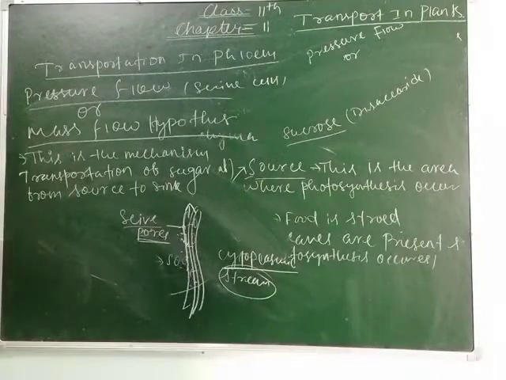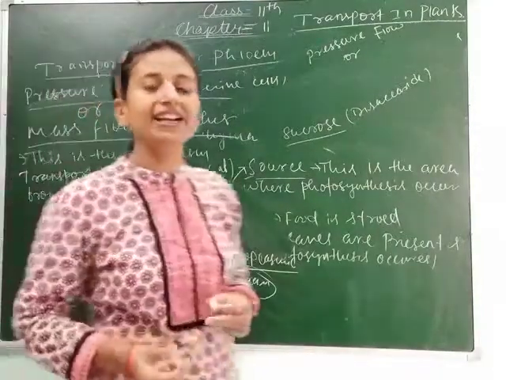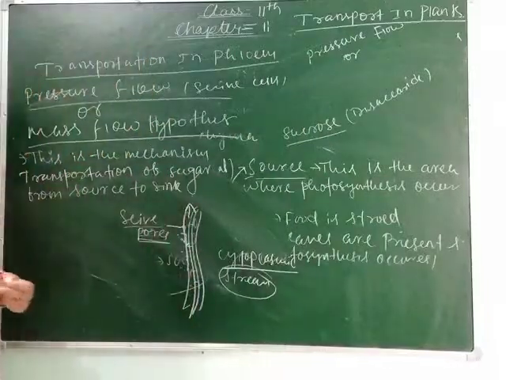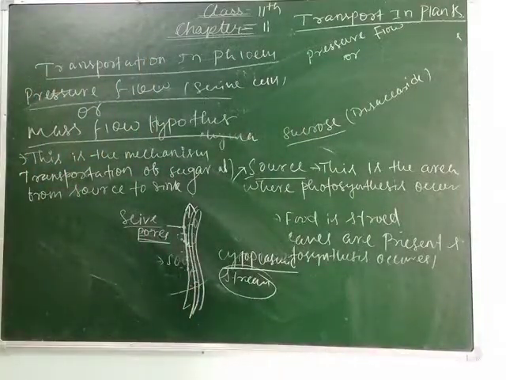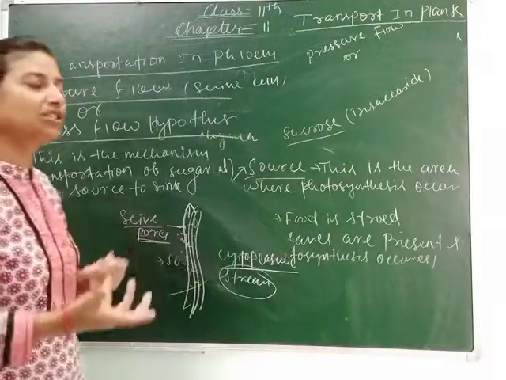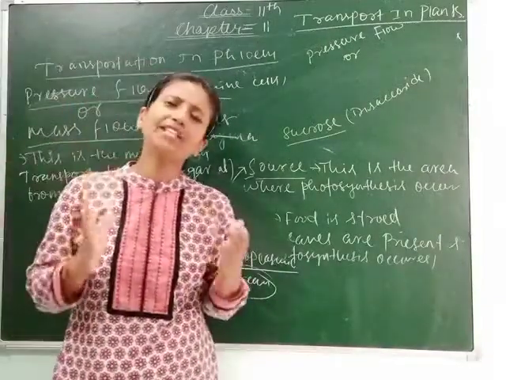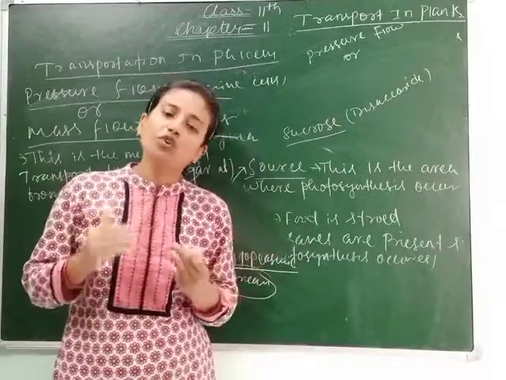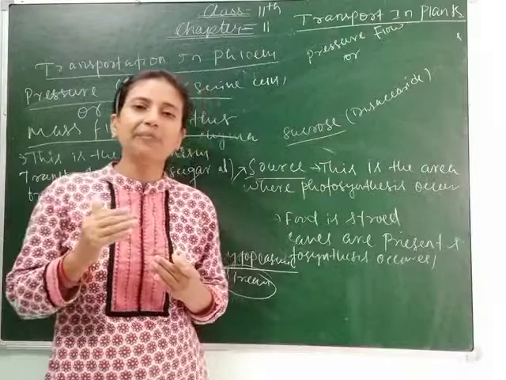Next is the girdling experiment. What is the girdling experiment? The girdling experiment tells how much food is transported, or which part of the tissue or to which part of the plant the food gets transported. To know this, the girdling experiment is done.